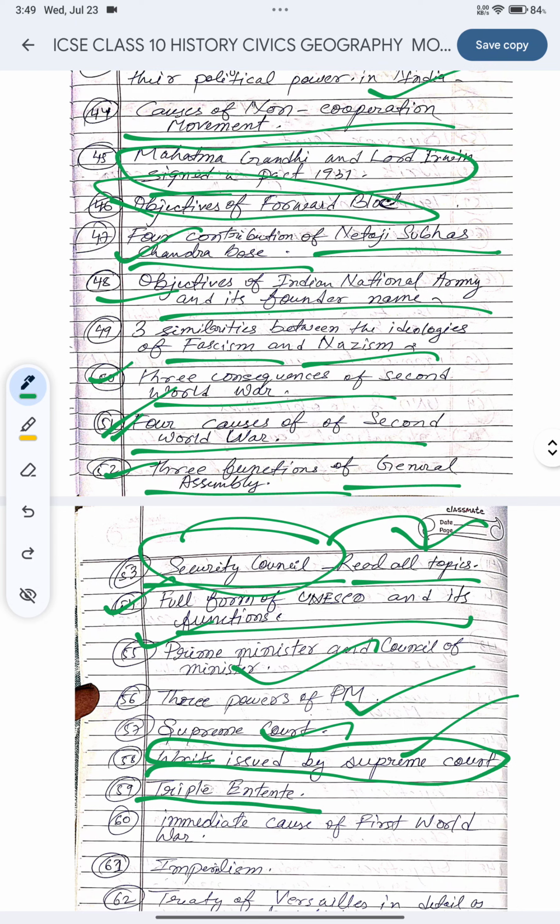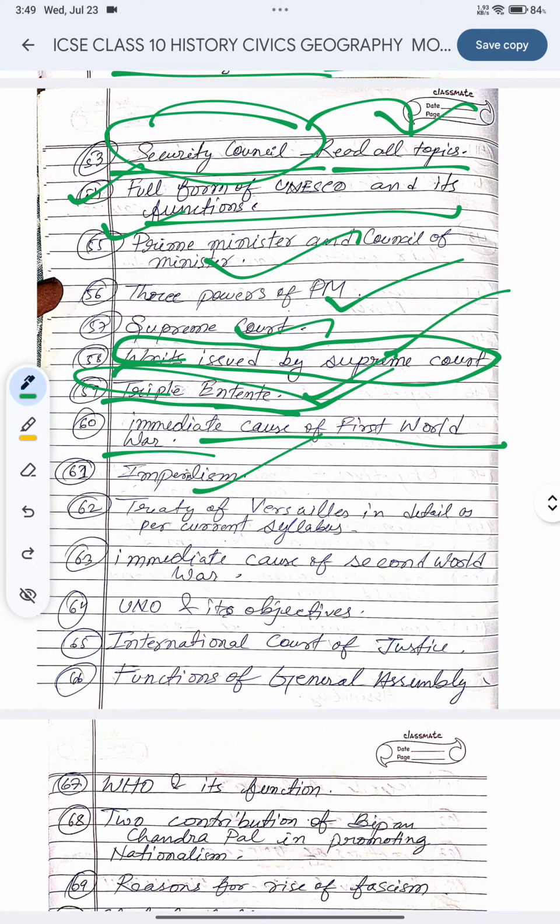Triple entente, this is also important. You will get it in your book syllabus. Immediate cause of First World War, important. Imperialism, important. Treaty of Versailles in detail as per the current syllabus, very important. Immediate causes of Second World War, important.